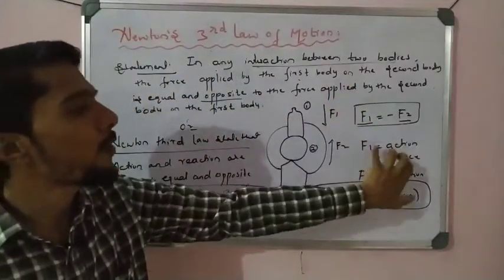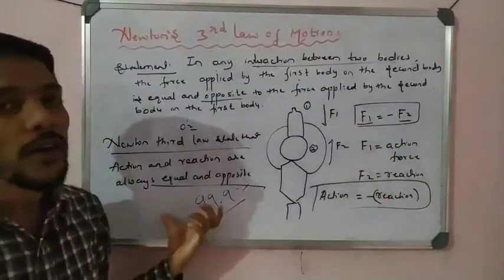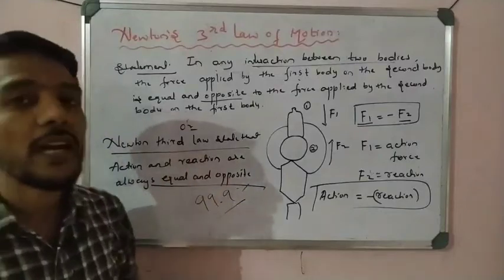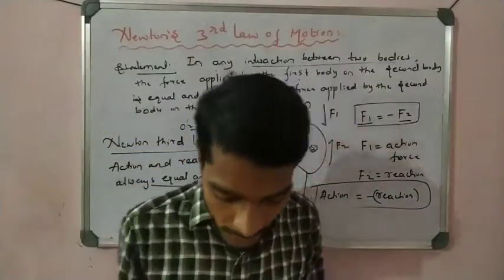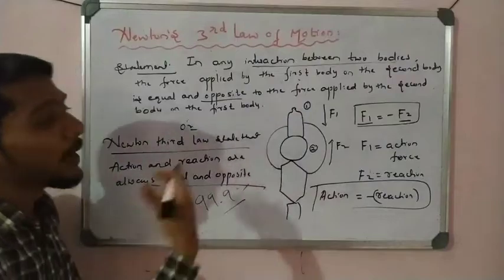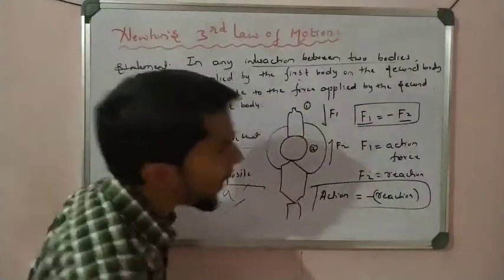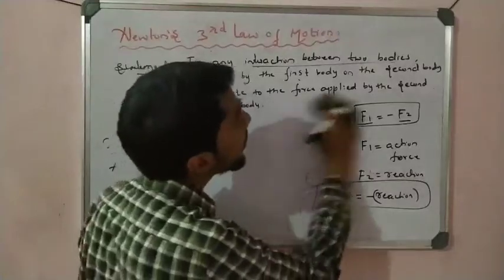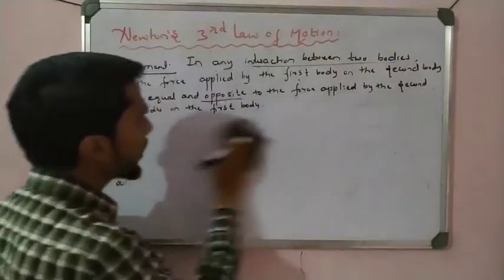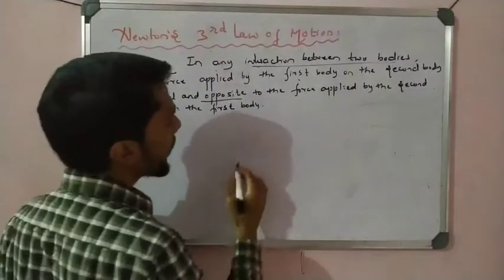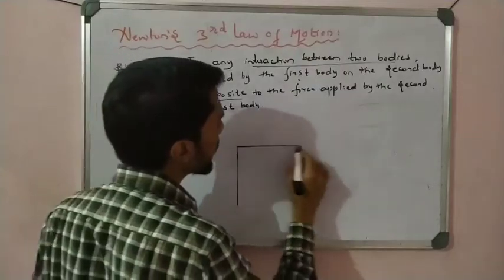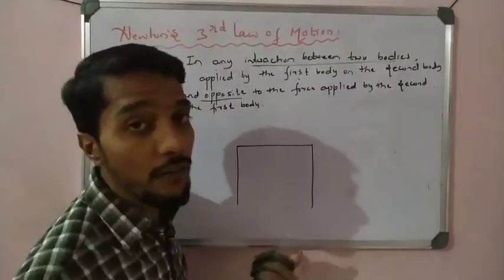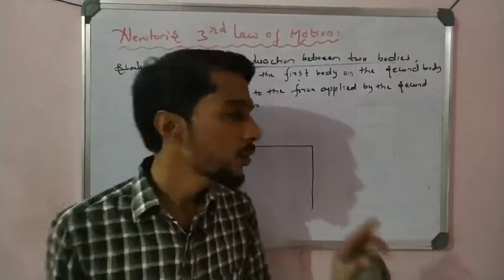But in the form of action and reaction, we also simplify Newton's third law: action and reaction are equal but in opposite directions. So that is the example here, students, right? This is all about Newton's third law. Last, I give one example here, the last discussion about Newton's third law. Then later we talk about the real life examples of Newton's third law, right? So this is the last one.